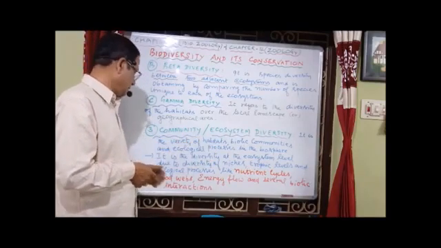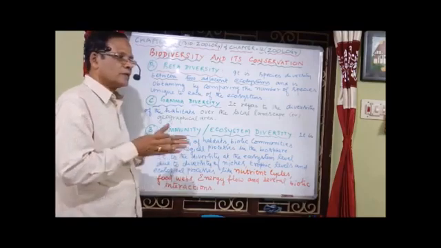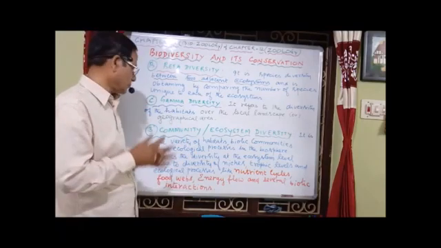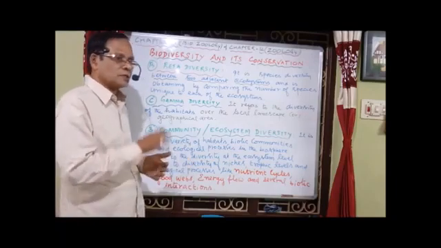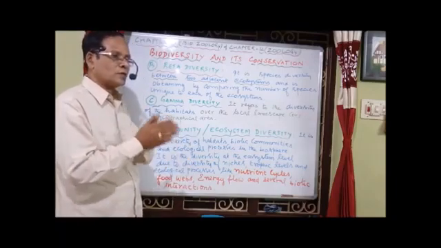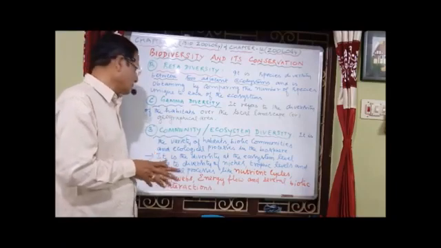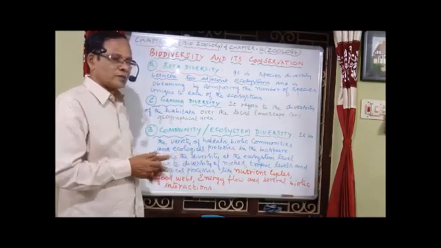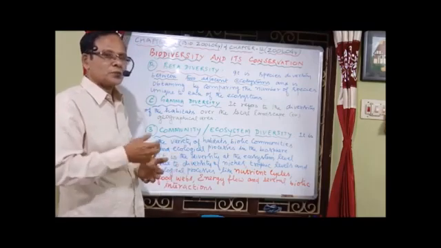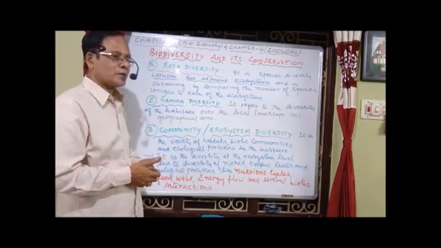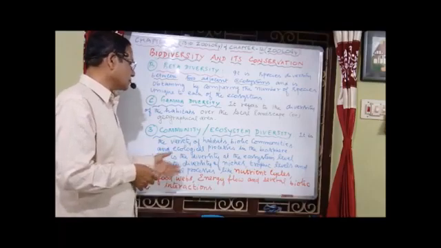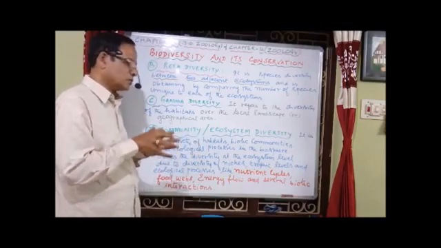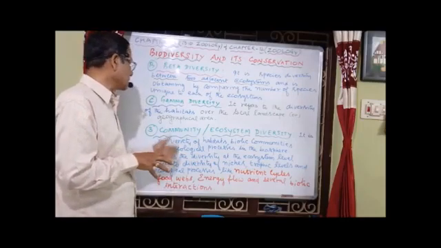Nutrient cycles, then the food webs; many interrelated food chains is called a food web. Then energy flow, from one level to another level. And several biotic interactions, which we have studied already: commensalism, symbiosis, mutualism, etc. All these processes together come under community or ecosystem diversity.